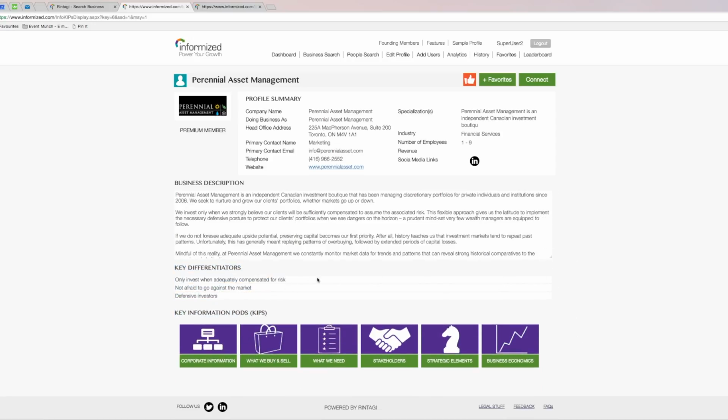And this is a very interesting part of the site where these are the key differentiators. And what they're saying here is, why is it, or what would make you want to do business with them? How they differentiate themselves in the marketplace. Very few websites would have that, but obviously it's quite important to see what they see as their differentiating elements for why you should do business with them.